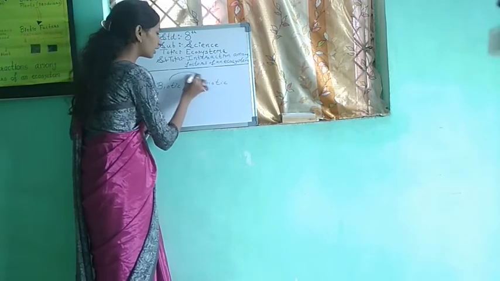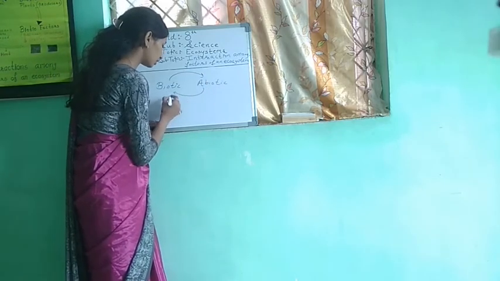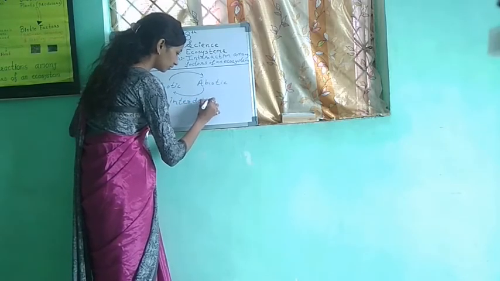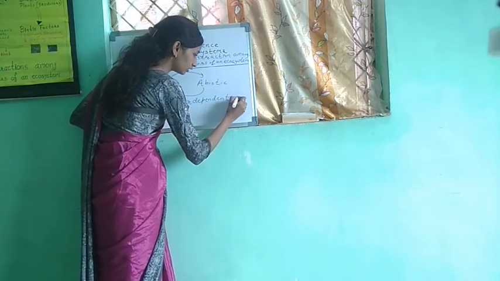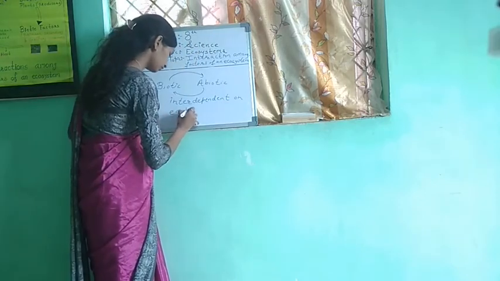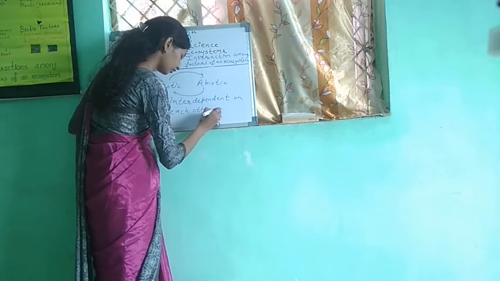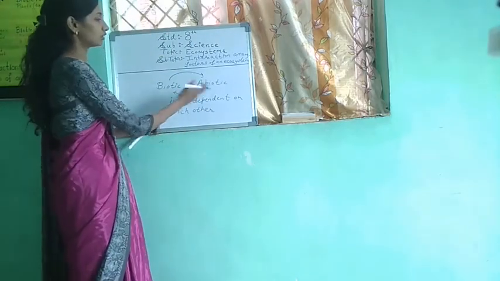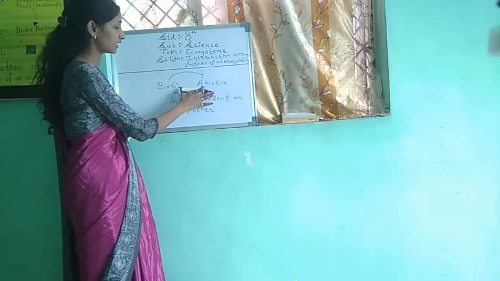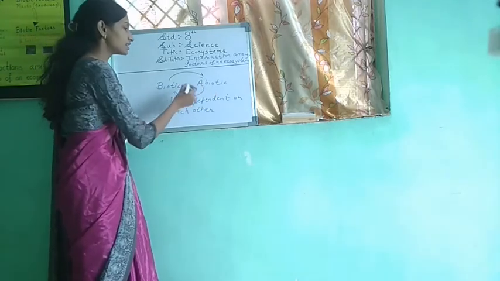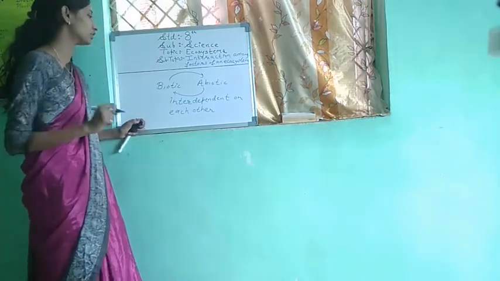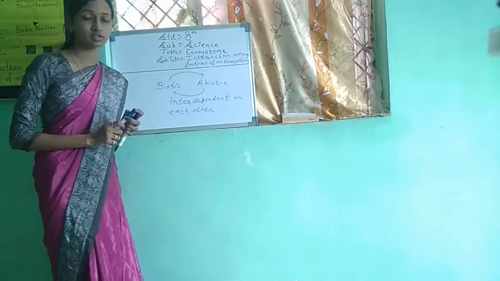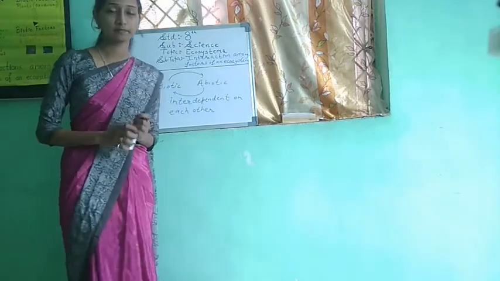So these are interdependent on each other, interrelated to each other. To see this in detail, we will go through the interaction among factors of an ecosystem. For that, I will show you a chart.